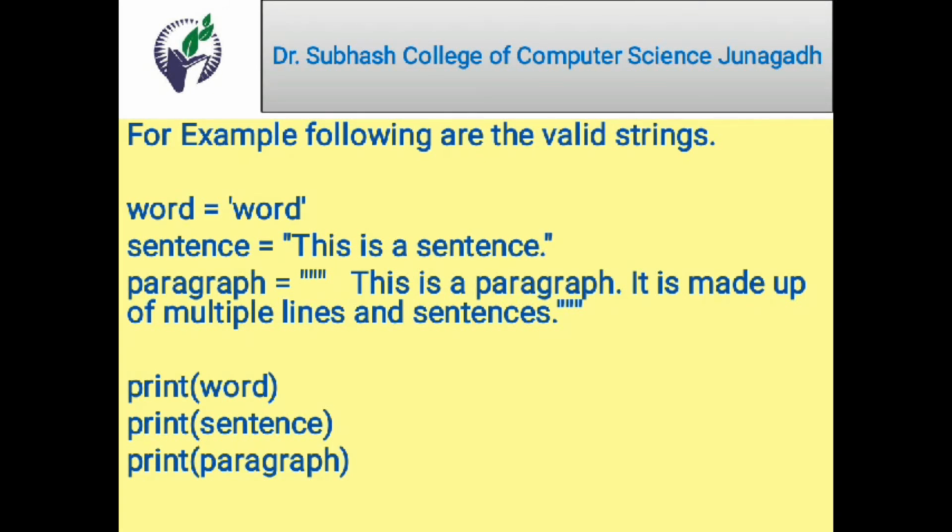It is made up of multiple lines and statements. We must terminate it with the triple quote. Once we print word, print sentence, print paragraph, print word will display the word we enclosed in the single quote. Print sentence will print "This is a sentence" that we enclosed in the double quote. And print paragraph will print, see here I have put one space also, so in the output you will see one space too, and then it will display "This is a paragraph. It is made up of multiple lines and sentences."